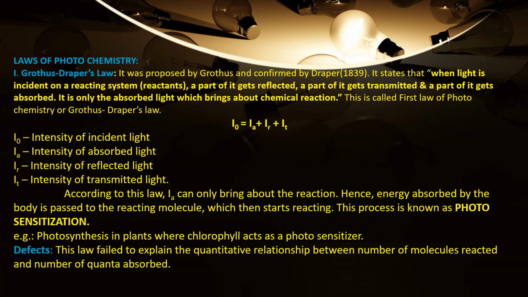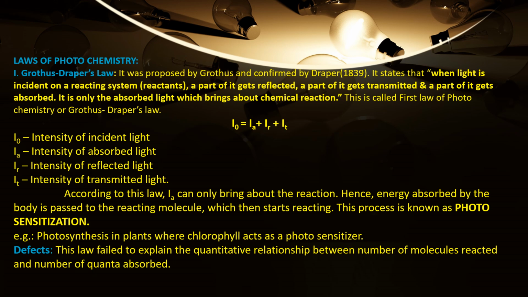This law states that when light is incident on a reacting system, it splits or it gets distributed into three parts. What are those three parts? A part of it gets reflected, part of it gets transmitted, part of it gets absorbed.